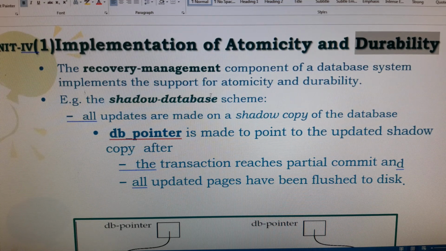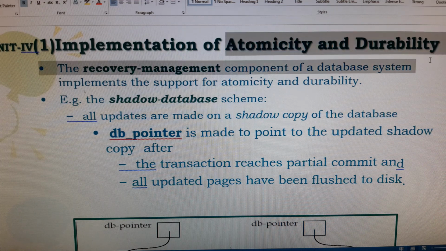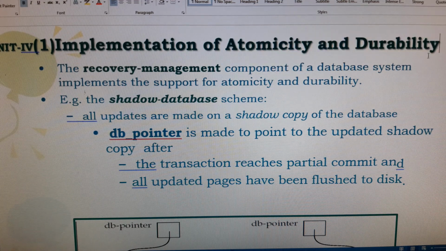Now, in discussing the implementation of atomicity and durability, we are going to identify how, whenever a transaction fails, you can recover that transaction, and in which state you are going to recover it. So here we discuss the concept of recovery management. The implementation of atomicity and durability is defined in the recovery management system whenever a transaction fails.